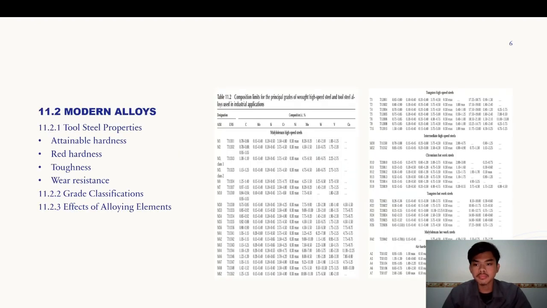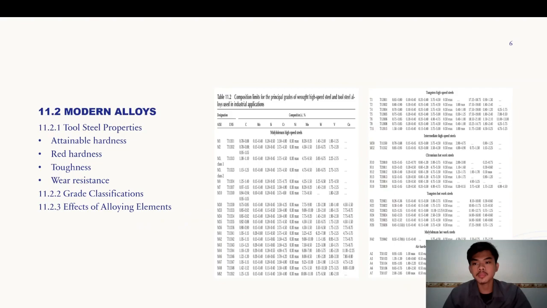11.2 Modern alloys. Many complex, highly alloyed tool steels and high-speed steels were developed in the early 20th century following the success of Taylor and White. These steels contain, among many other elements, relatively large amounts of tungsten, molybdenum, vanadium, manganese, and chromium.